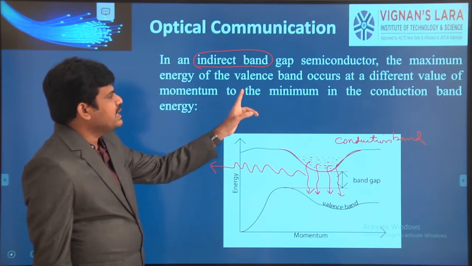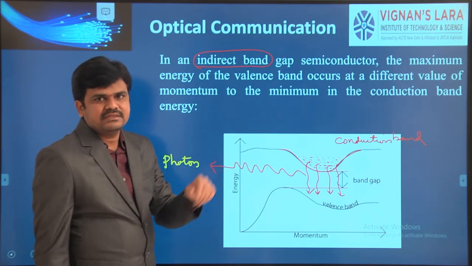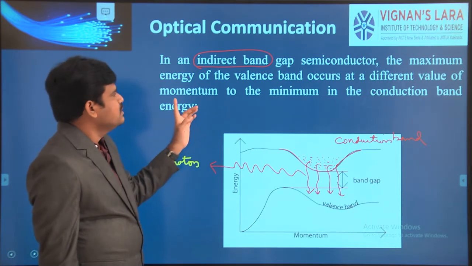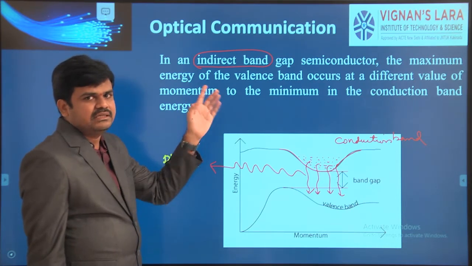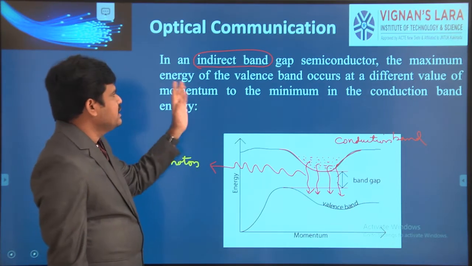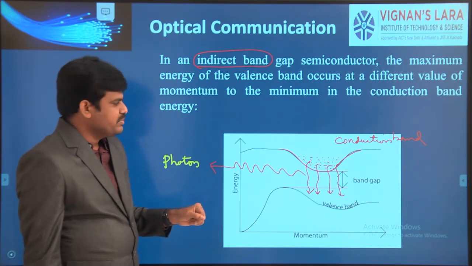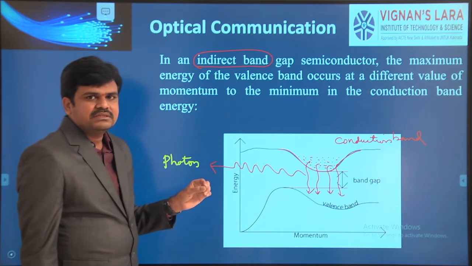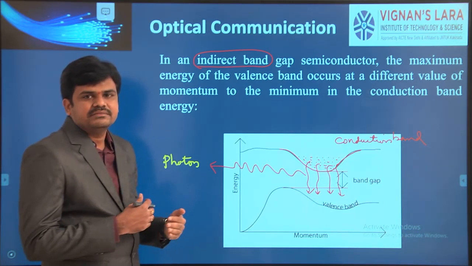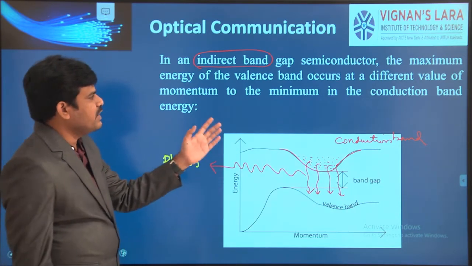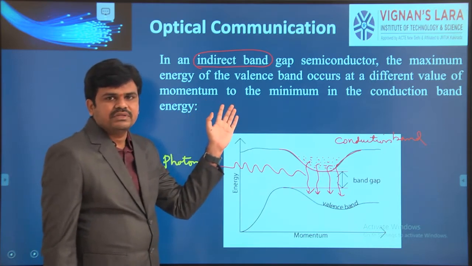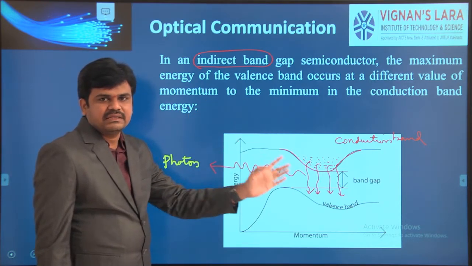In indirect band gap semiconductor materials, don't get confused, the atoms will vibrate due to the different values of momentum of the conduction band and the valence band.